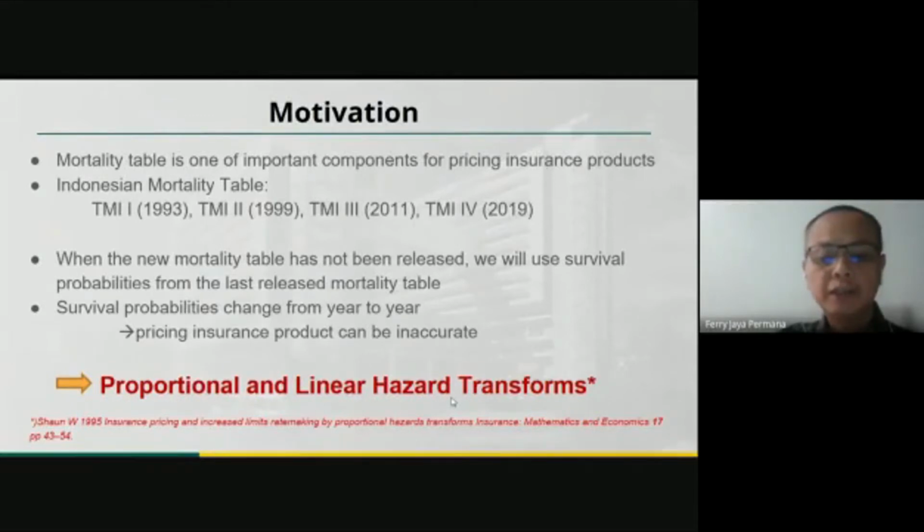When the new mortality table has not been released, we will use survival probabilities from the last released mortality table. Hence, pricing insurance products can be inaccurate, maybe too low or too high, and that is the risk for the insurance company. There are several techniques for reducing risk by assuming survival probabilities or force of mortalities change from year to year. We will discuss linear and proportional hazard transforms proposed by Wang.